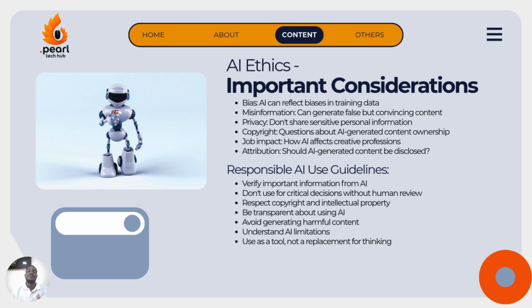Then be transparent about using the AI itself. We avoid generating harmful content. This is also very simple. Then we have to understand AI limitations, what it can do and what it cannot do, what we can use it for and what we cannot use it for. But right now, AI is becoming limitless. Then we have to use the AI language models as a tool, not as a replacement of our thinking. So we have to stay creative as we use these AI tools.